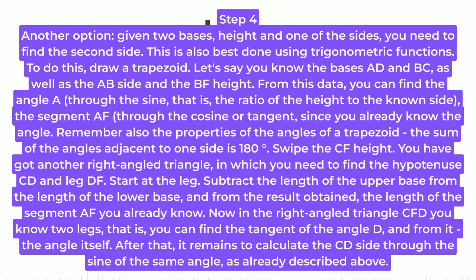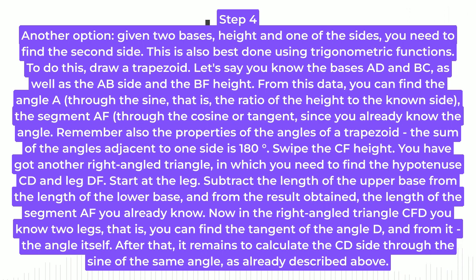Step 4. Another option: given two bases, height and one of the sides, you need to find the second side. This is also best done using trigonometric functions. To do this, draw a trapezoid. Let's say you know the bases AD and BC, as well as the AB side and the BF height. From this data, you can find the angle A, through the sine, that is, the ratio of the height to the known side, and the segment AF, through the cosine or tangent, since you already know the angle.